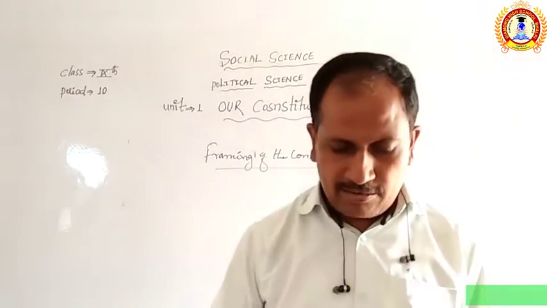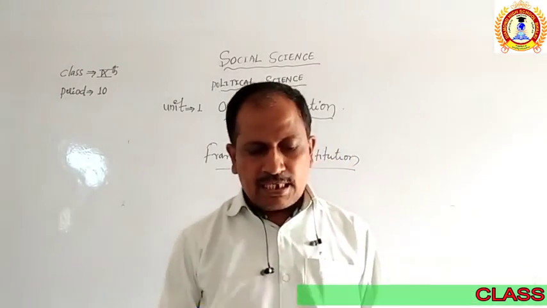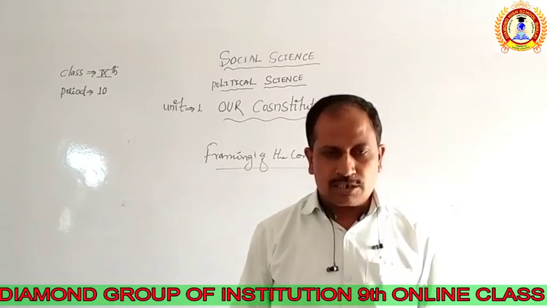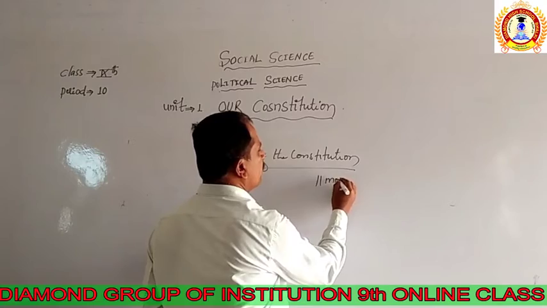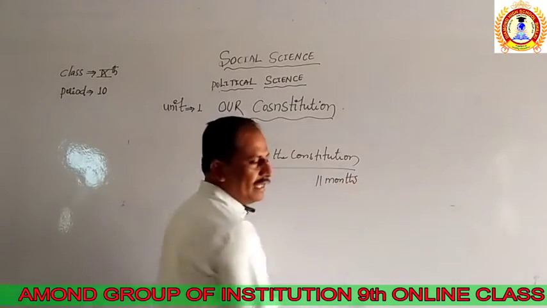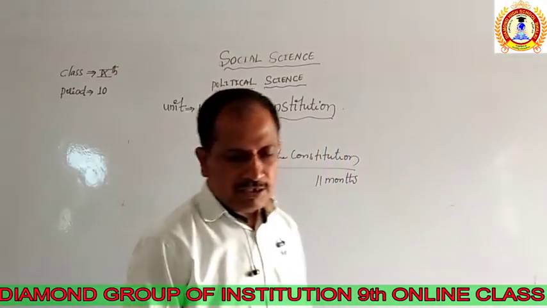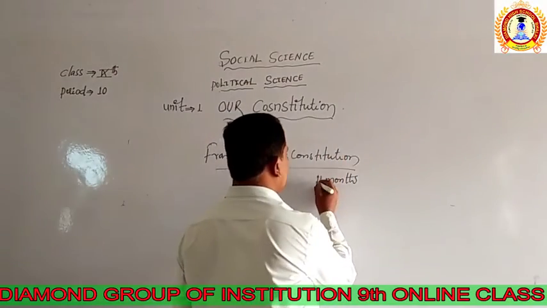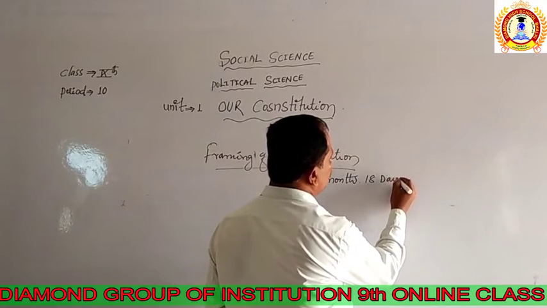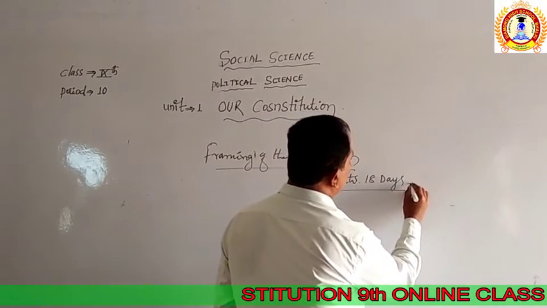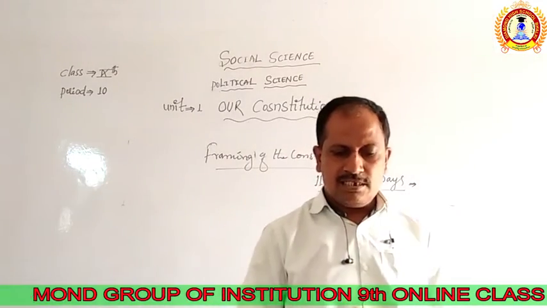What are the points they took to complete this constitution? How long did the Constituent Assembly take? It took 11 months and 18 days to complete the writing of the constitution.